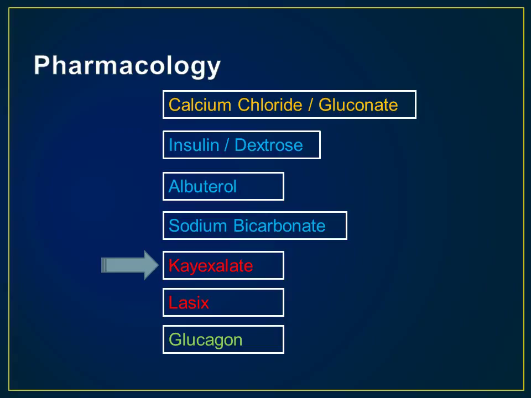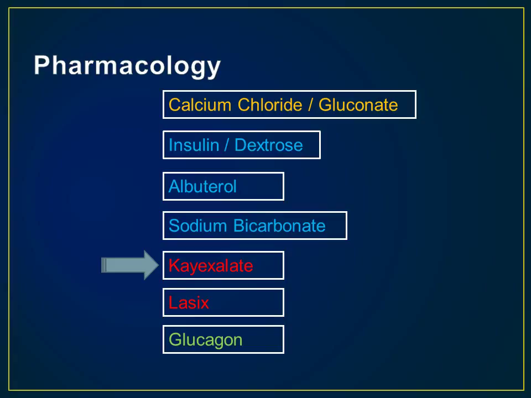Ion exchange resins such as Kayexalate, 50 grams, can be administered orally or rectally and work in the gut by exchanging sodium for potassium, and then the potassium is excreted. Most studies have found exchange resins to decrease serum potassium levels by about 1 milliequivalent per liter over a 24-hour period.